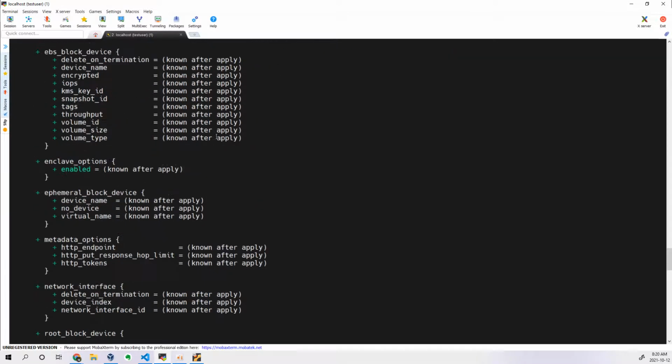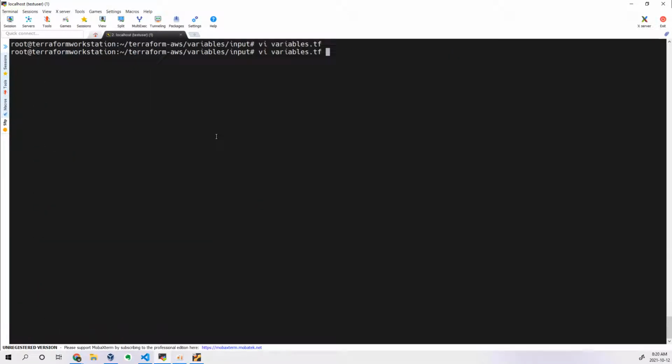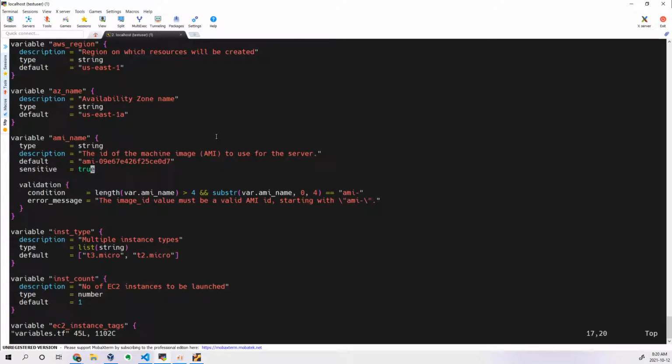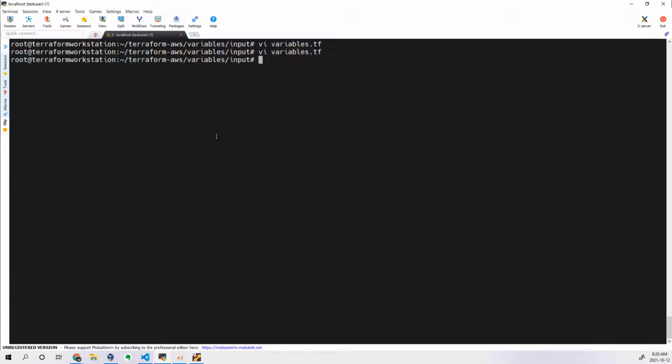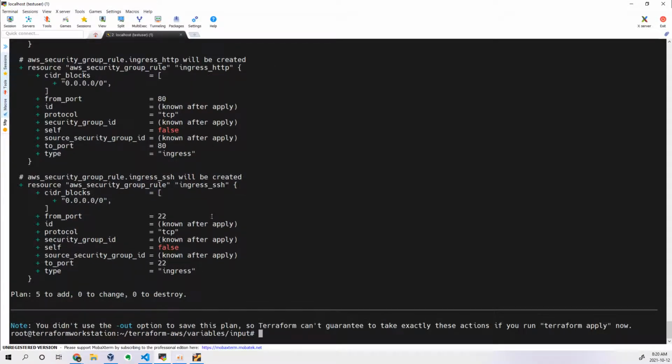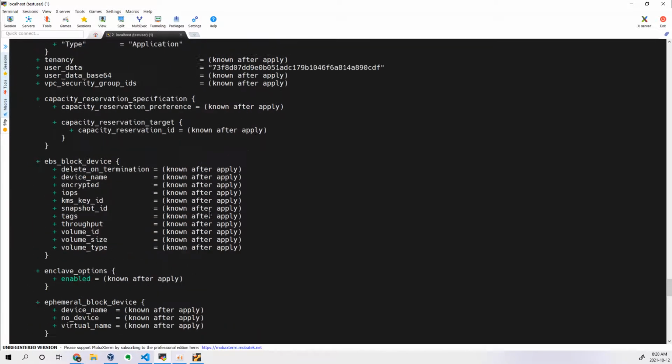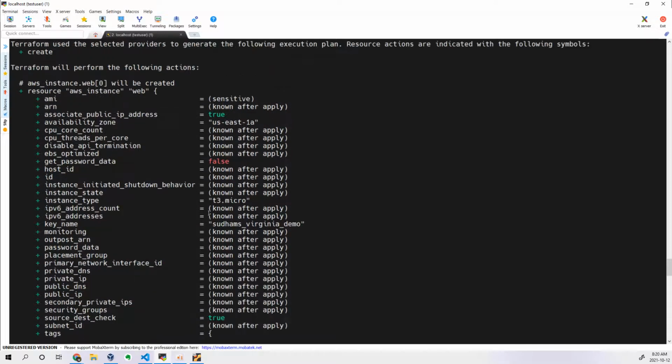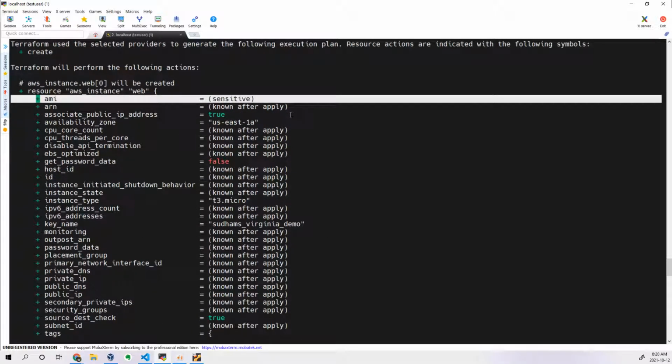So how to do that? I've already written it in the variable section. Okay, sensitive is equal to true. Let's see about this. So Terraform plan. Okay, it got printed. Let me see whether AMI information is printed on the terminal or not. You can see it is showing in the brackets like sensitive. Okay, so which means that this information will never be known.